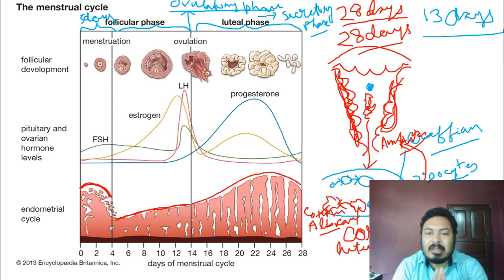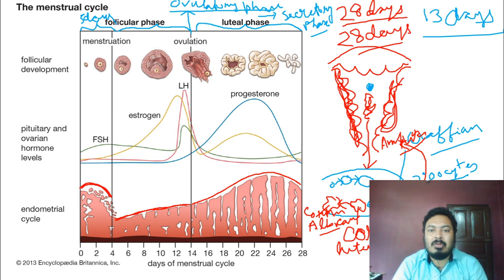And what is the function of corpus albicans? Corpus albicans cannot secrete the progesterone hormone, because it is a degenerated form of the corpus luteum. When the corpus luteum degenerates, it becomes corpus albicans, and corpus albicans cannot secrete progesterone.